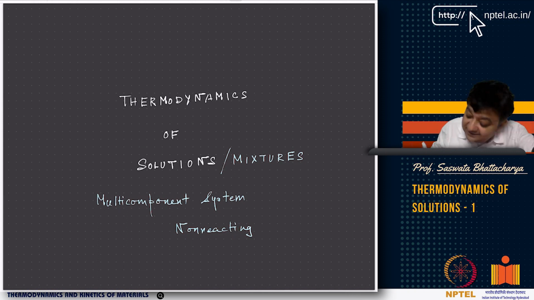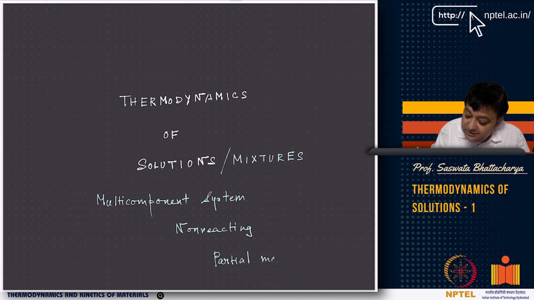The first thing that comes in is that I will now formally define something called a partial molar quantity. For example, I have introduced chemical potential for a multi-component system. I have already done it. So quantities like chemical potential are called partial molar quantities.